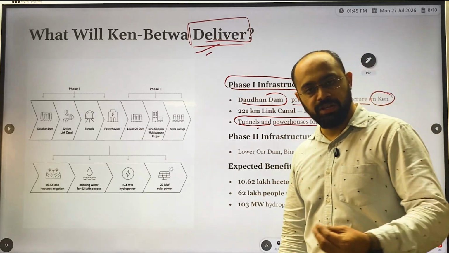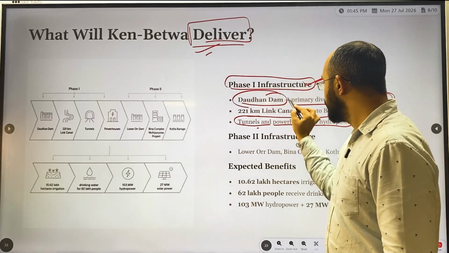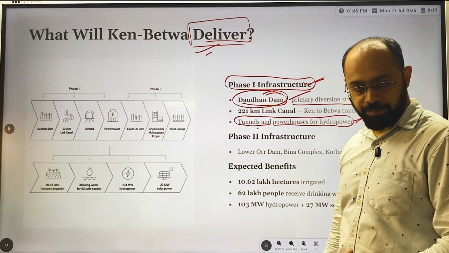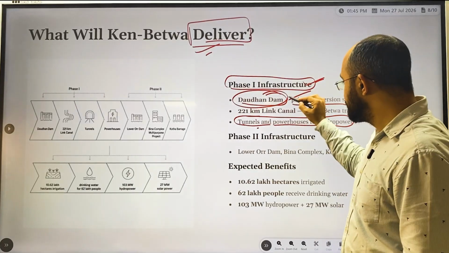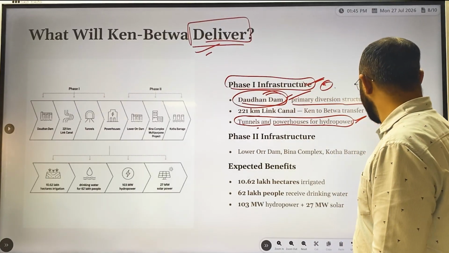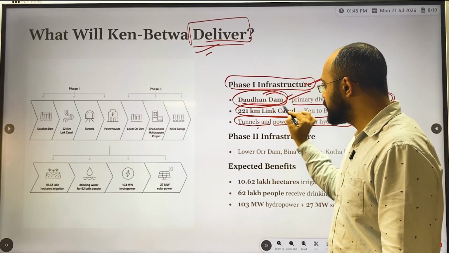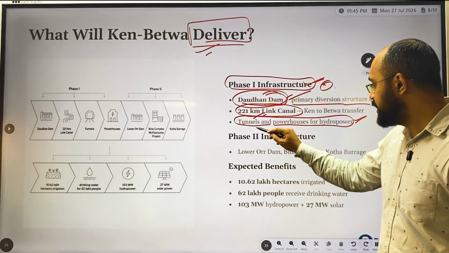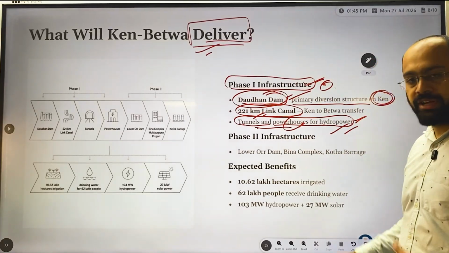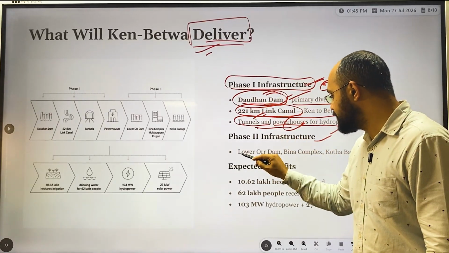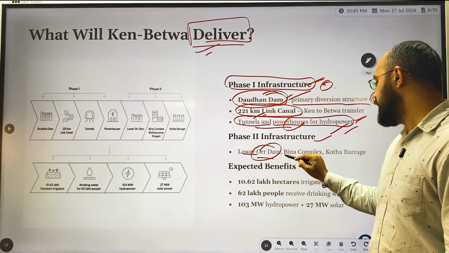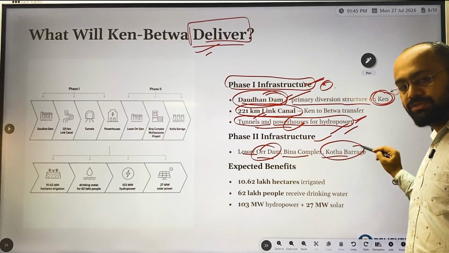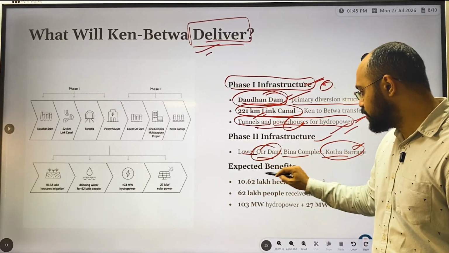The dam, which we discussed in the last slide, is used to divert the Ken water through a 221 kilometer canal, and the tunnel and powerhouse for hydropower will be built. In the second phase, the Lower Orr dam, the Bina complex and the Kotha barrage will also be established.